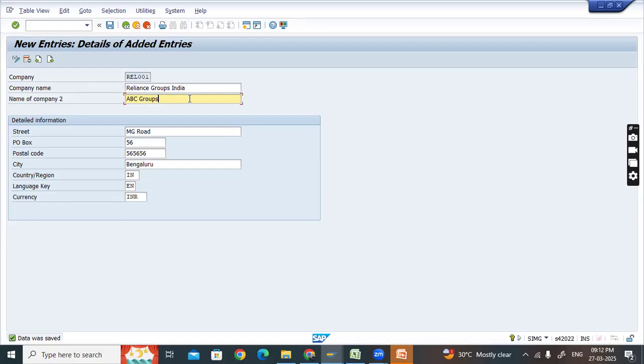So there are multiple models. Reliance will hire the consultant directly and they will take care of the whole project. Or Reliance may hire ABC, and ABC may hire one more company for the implementation and another company for the support project. Multiple models are available. At the end of the day, the consultant is the one who will design the complete system, and the users are the ones who will be posting the data and retrieving the data.